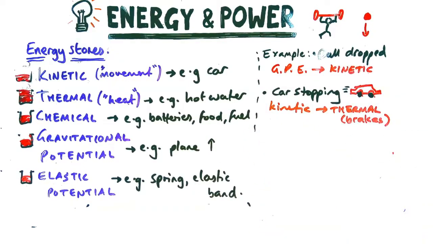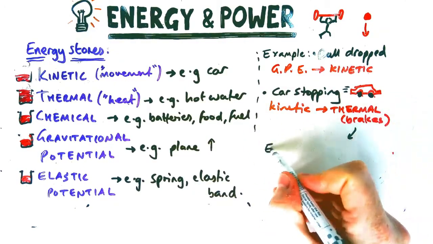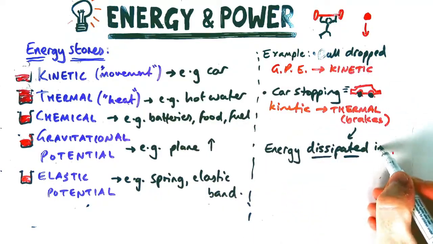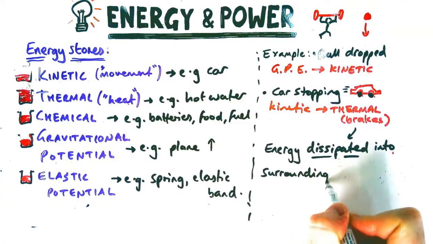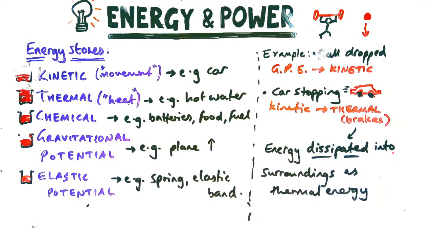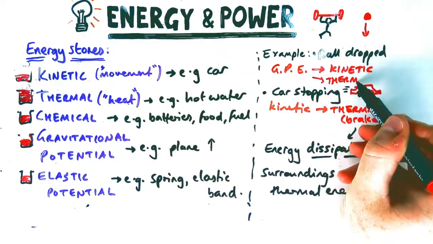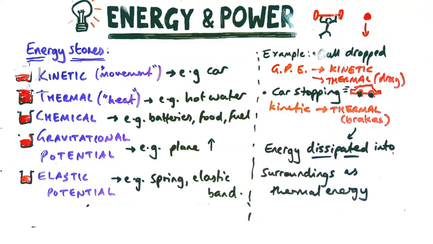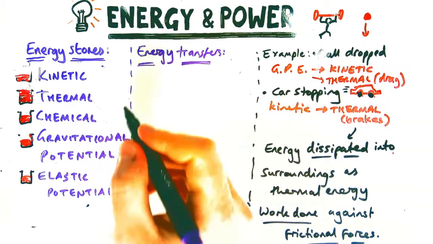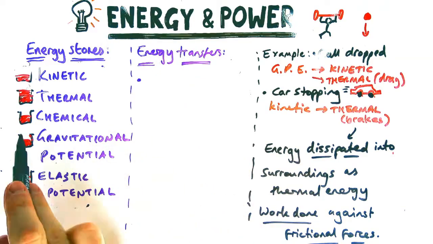Now, the next thing we're going to look at in this topic is all to do with essentially where that energy goes. So that energy, and this is a really good phrase to learn, is dissipated into the surroundings or into the air as thermal energy. So we could add another little energy store in here, as well as it going to kinetic as the ball drops. We could also say a bit of it gets lost as thermal energy due to drag. Now, a really good phrase to use here is the reason for that is because work is done against frictional forces like drag and friction itself.